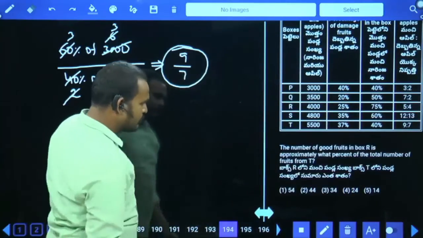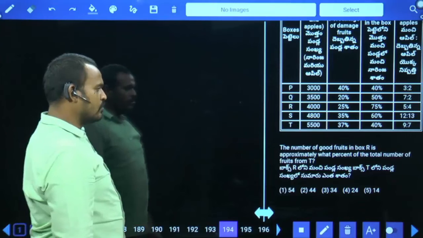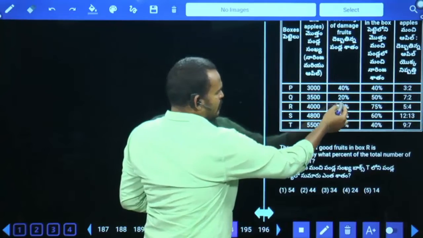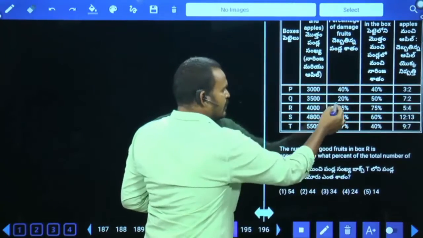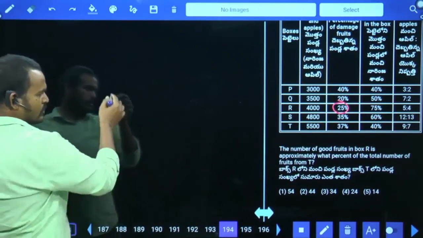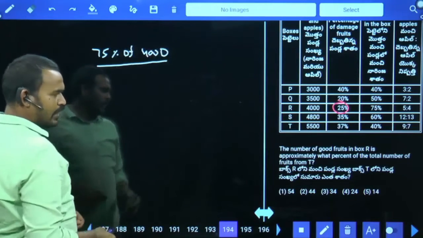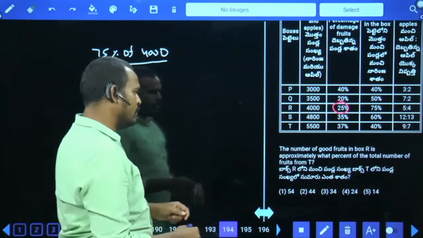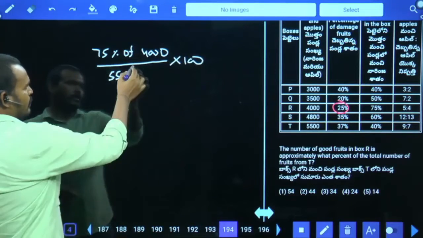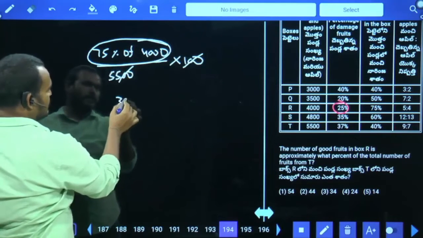9:7. Next, 194. The number of good fruits in box R is approximately what percentage of the total number of fruits from T? Good fruits in box R. In box R, 25% are damaged, means the remaining 75% are good fruits. 75% of which one? 4000. 75% of 4000 is approximately what percentage of the total number of fruits from T? What is the T total value? 5500 into 100, and two zeros cancel. 75% of 4000 means it will be 3000.